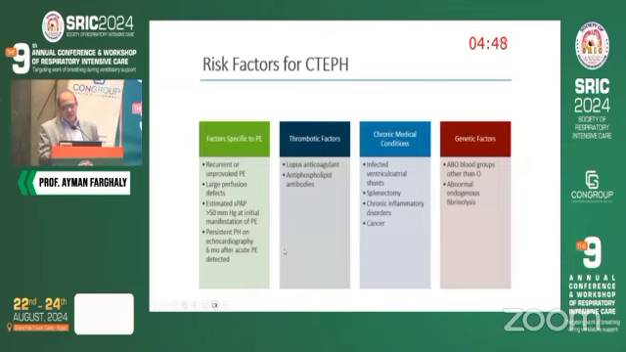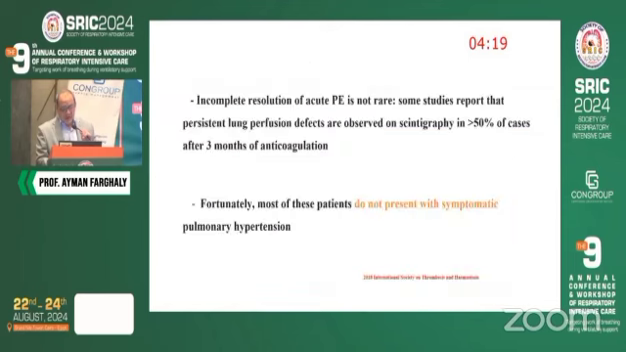Thrombotic factors: people who have lupus, antiphospholipid syndrome, actually these people are condemned. Chronic medical conditions like infected ventriculoatrial shunts, splenectomy, chronic inflammatory disorders, and of course cancer. And some genetic factors related to the ABO blood group, non-O, and abnormal endogenous fibrinolysis. So these people, we must phenotype and look specifically for them, as they might develop CTEPH.